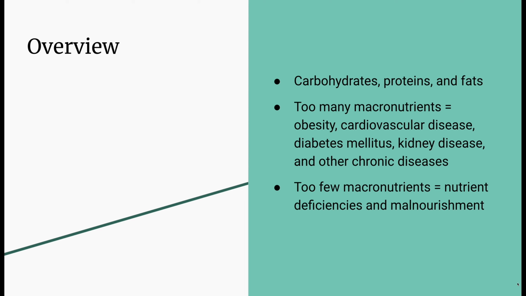Macronutrients make up most of a person's diet and provide energy, as well as essential nutrient intake. Macronutrients include carbohydrates, proteins, and fats. However, too many macronutrients without associated physical activity cause excess nutrition that can lead to obesity, cardiovascular disease, diabetes mellitus, kidney disease, and other chronic diseases. Conversely, too few macronutrients contribute to nutrient deficiencies and malnourishment.